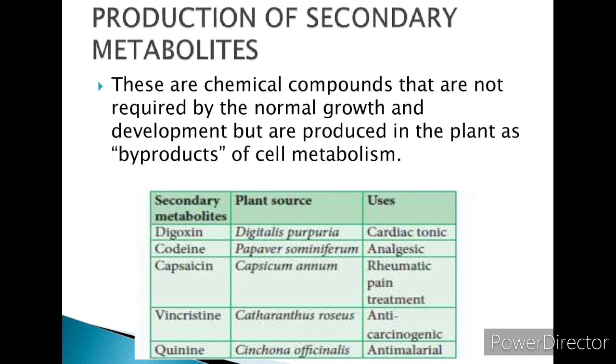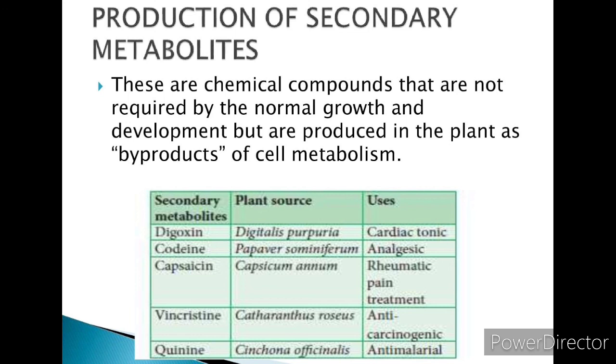Digoxin. The plant source is Digitalis purpurea. What is the use of digoxin? It is used as a cardiac tonic for heart problems. Codeine is produced from Papaver somniferum and is used as an analgesic. An analgesic is a medicine used to reduce pain.